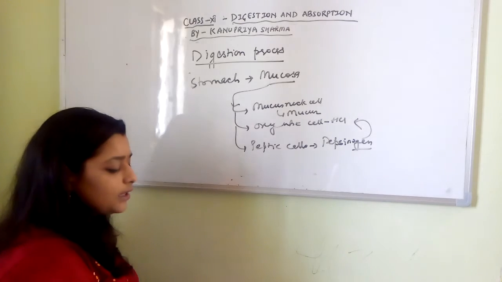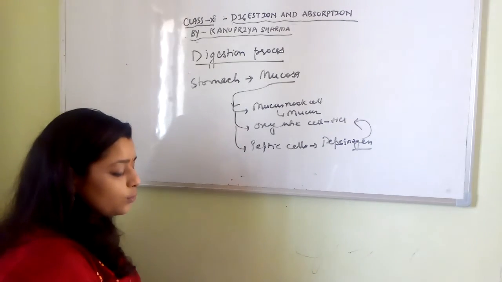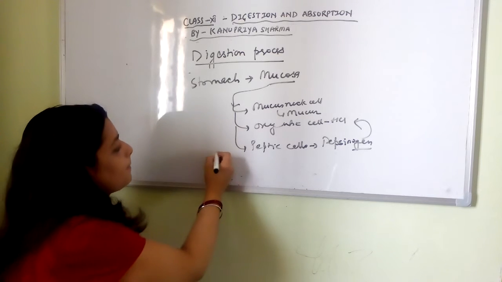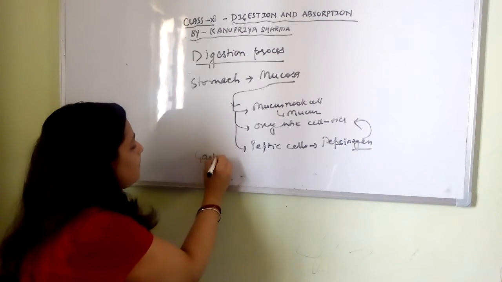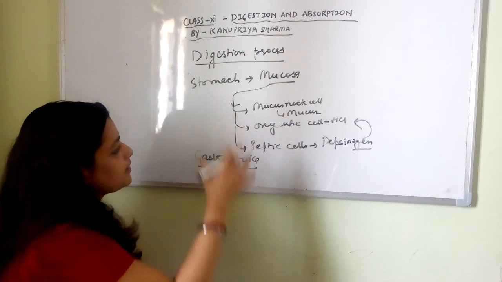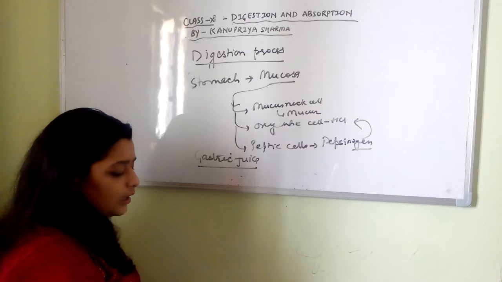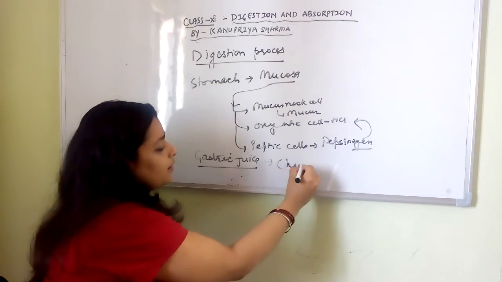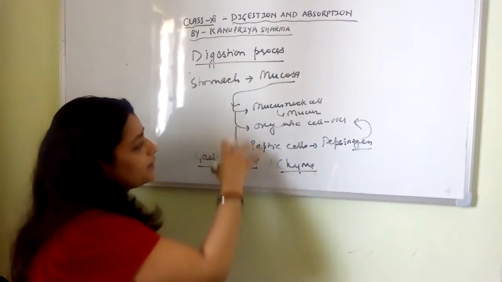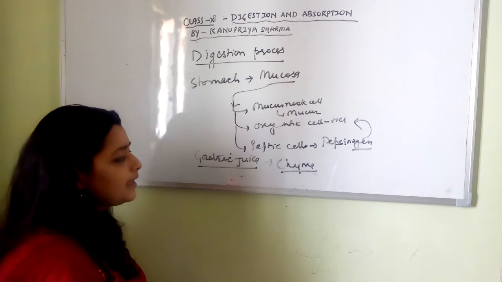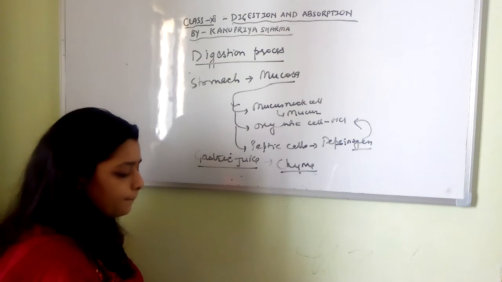Now the food mixes with the gastric juice. The gastric juice contains the secretions of all these three types of cells, and they form chyme. This mixture produces the acidic environment, right?